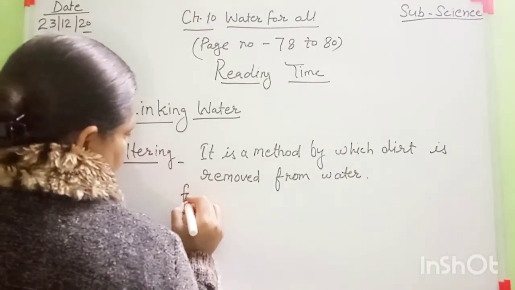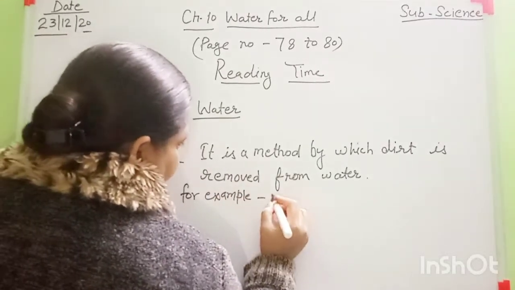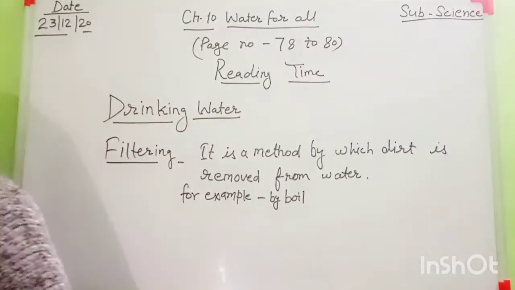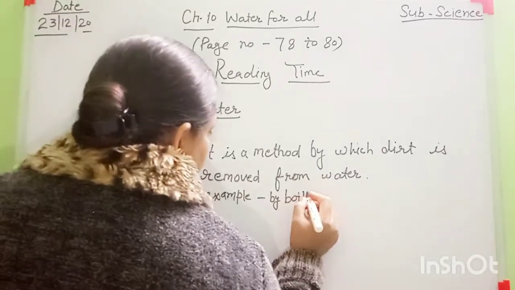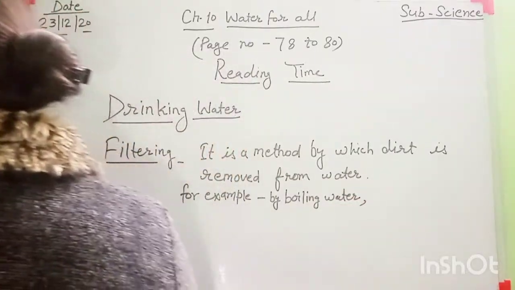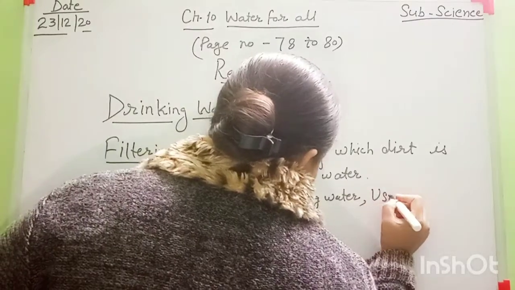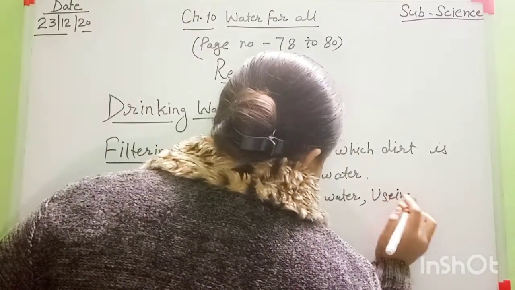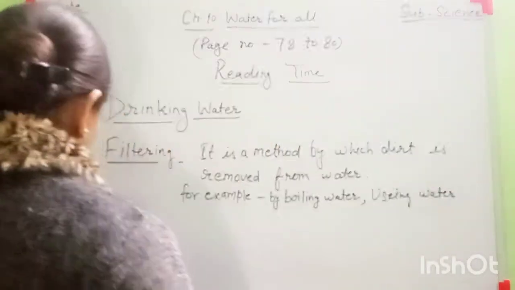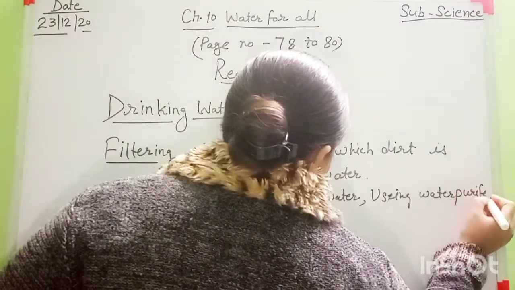Which methods do we use? For example, by boiling water, it is a very easy method. Yes or no? By boiling water, and by using a filter, using a water purifier, like the RO filter.